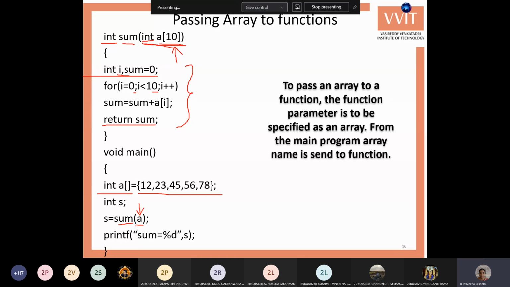While calling the function, you can pass only the parameter, the array name. Okay, sometimes we can also send the size as a parameter.